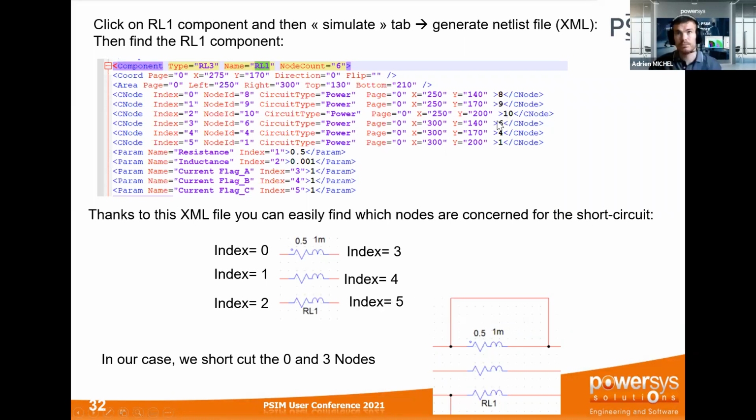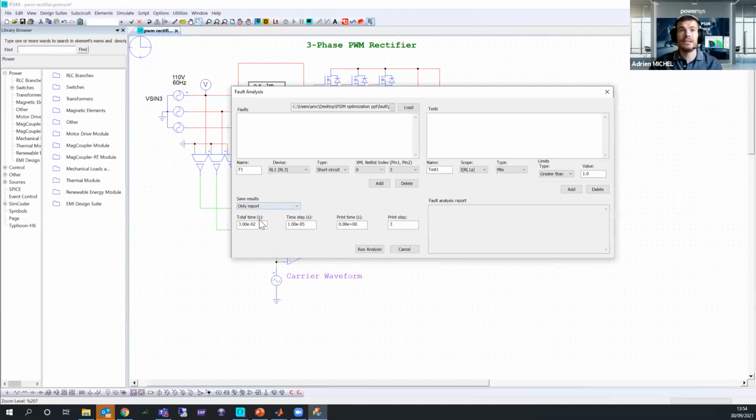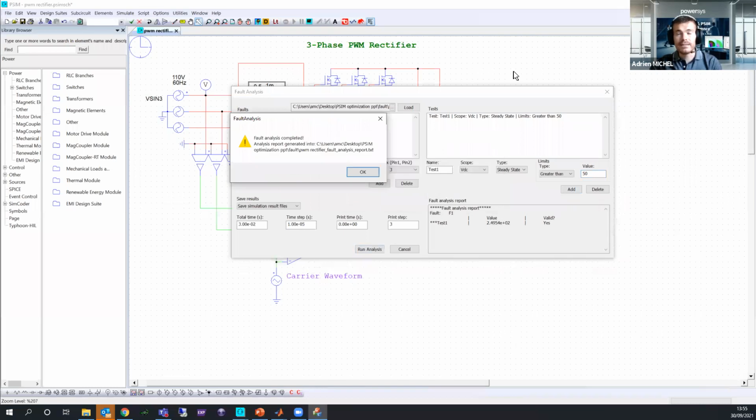Let's go back into PSIM. I want to save everything in my result. I will add my short circuit fault, and I want to check if the steady state of my output voltage is greater than 50 volt if I make a short circuit fault on my resistance. So basically, you have to set it like this. You can define any other test. It's a test case, and you can see if the fault violates your case or not. At the end, you can click on Run Analysis, and you can clearly see the result.